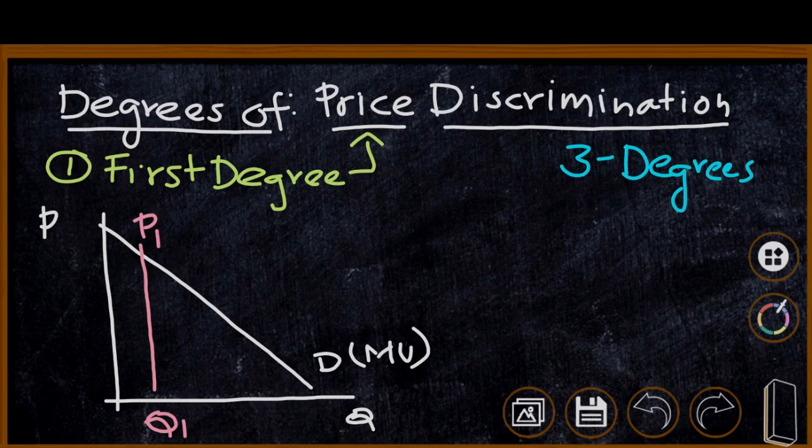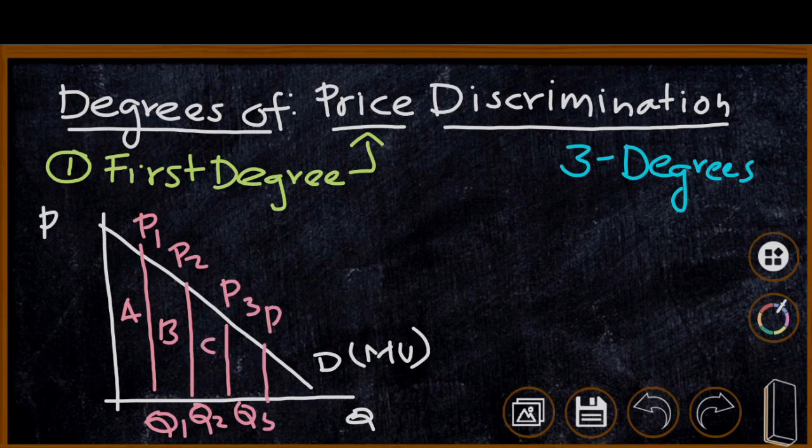Here there are different customers A, B, C, D. The monopolist is charging the highest possible price from individual A, and that is P1 Q1. In the case of individual B, the potential price is a little lower. Therefore, the monopolist charges a lower price, P2 Q2, from individual B. That is, the monopolist is charging a higher price from A, a lower price from B, and a little lower price from individual C, and so on. That means different consumers are charged differently by the monopolist.